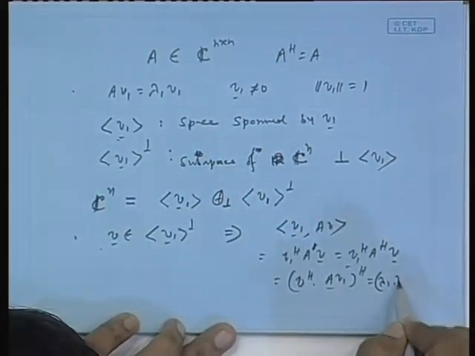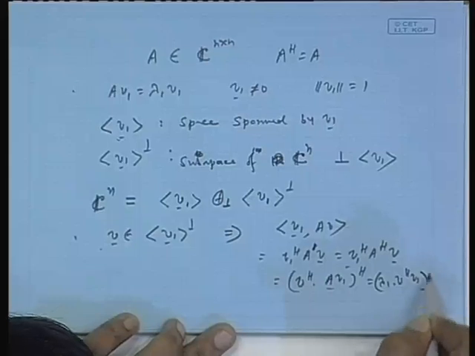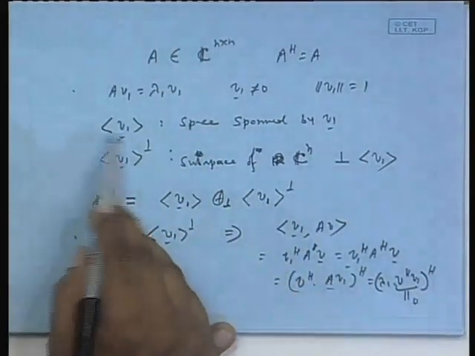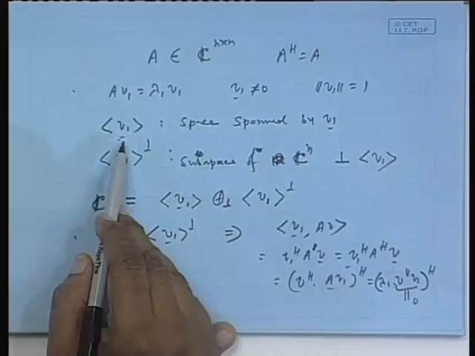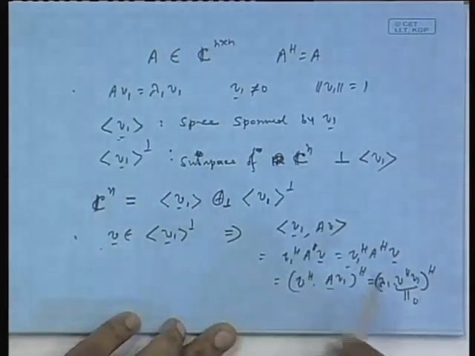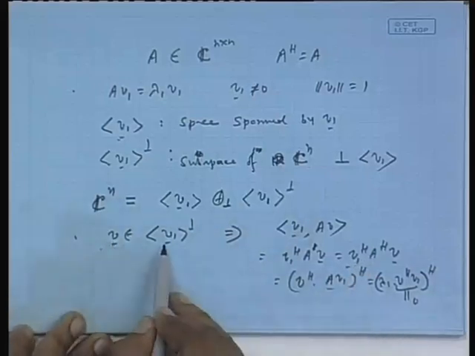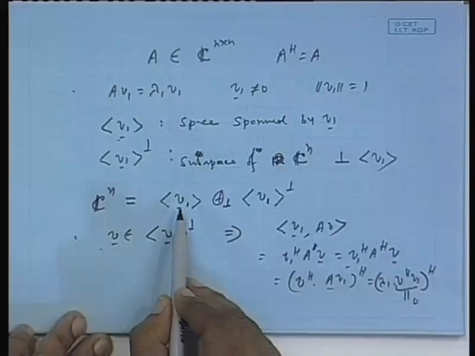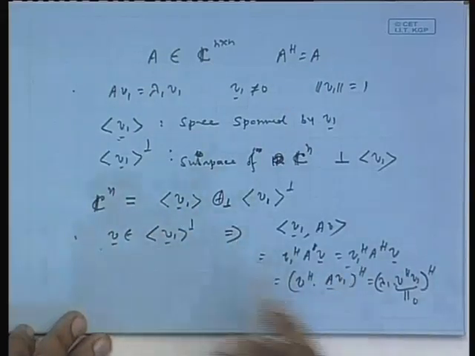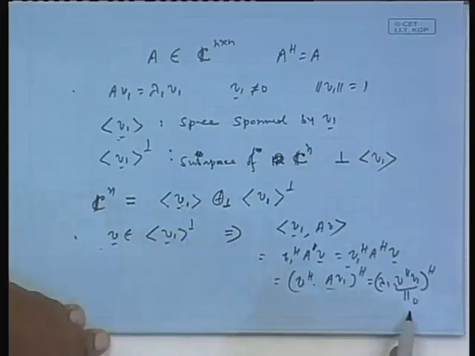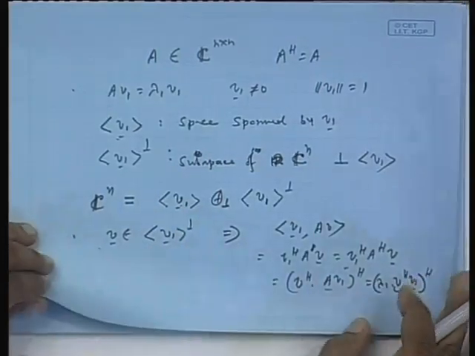So, lambda 1 V H V 1 H, but because of orthogonality this is equal to 0, because V 1 belongs to this space spanned by V 1 and V is taken from its orthogonal complement. So, this is 0. So, that means, if V belongs to the space which is orthogonal to span of V 1, then A V also belongs there, because inner product between A V and that mother vector V 1 is 0. Okay. This we have seen.